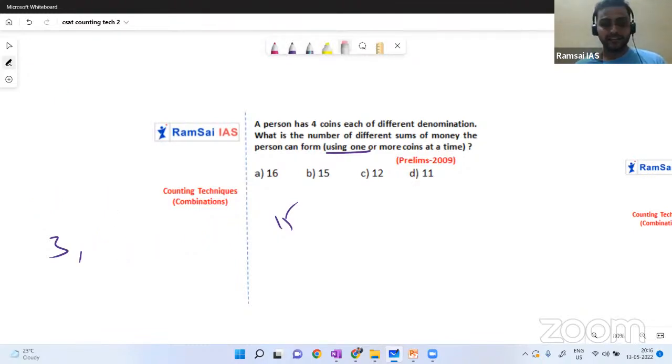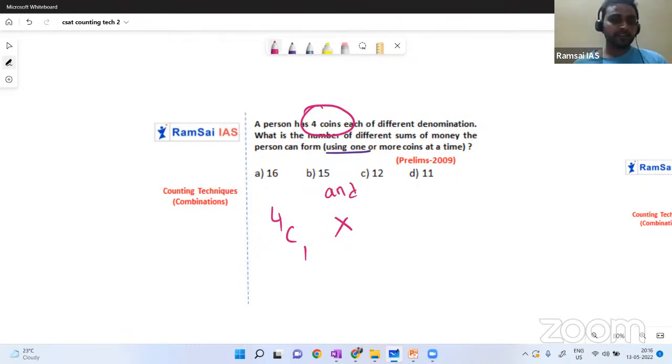What to do? It's very simple here. In one case, consider only one coin. So in how many ways can you select one coin out of 4 coins? Out of 4 coins, I can select one coin in 4C1 ways. And see, whenever you use the word and, you should multiply in permutations. Whenever you use the word or, you should add them.